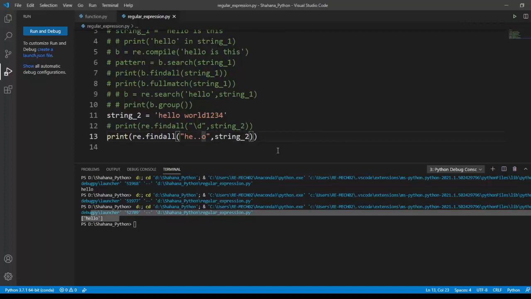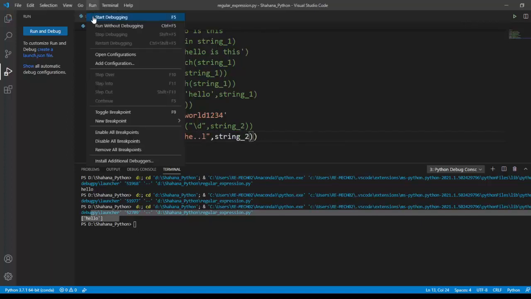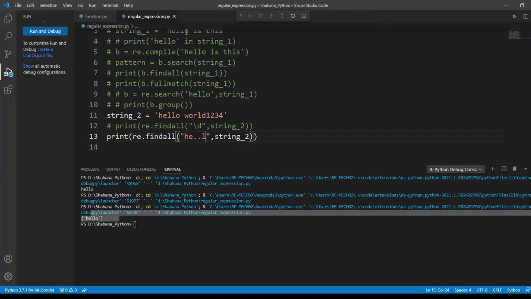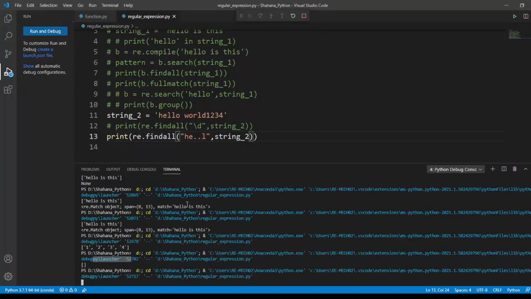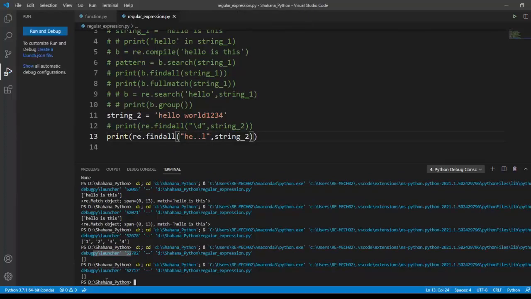For example, if I don't have hello, I'm going to do it like this. It shows me no characters which start with H and end with L. It will check whether it ends with L or not. What if in our word, starting with WO and ending at a 4 or maybe a D, I think so.